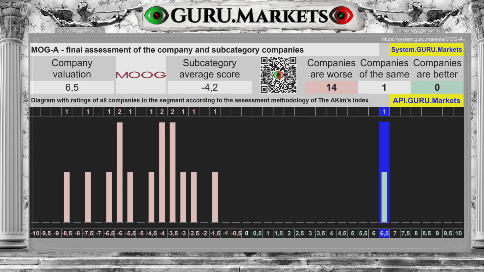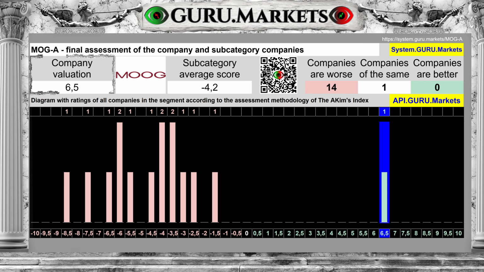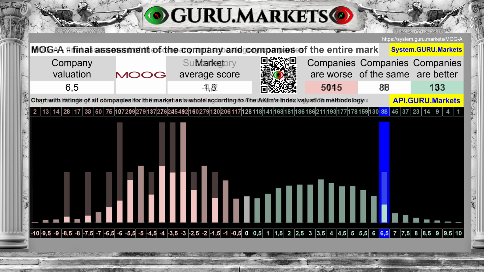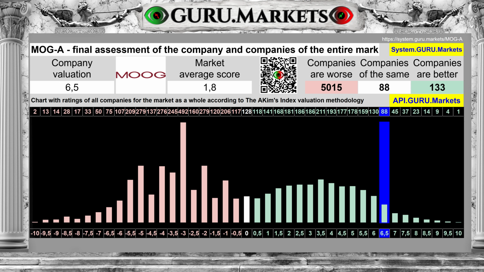Result for the company under study, 6.5 out of 10 points. The average score for the subcategory is minus 4.2 points. If you look at it from a very broad perspective, within the framework of the market in general, we can see that the average result for the entire market as a whole is 1.8 points, against a score of 6.5 for Moog Incorporated.